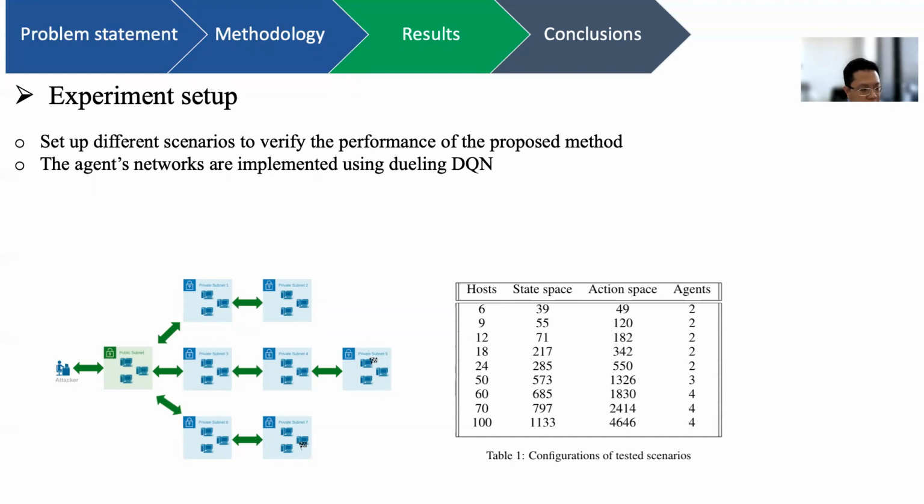The agent represented by the attacker in these illustrations needs to find a strategy in order to penetrate these networks and gain access to the hidden flag within the private subnet. In the demonstrated experiment here, we show where the two positions of the flags can be. The number of hosts varies from 6 to 100, with the corresponding state and action space numbers, and the required number of agents we develop for each of the scenarios.